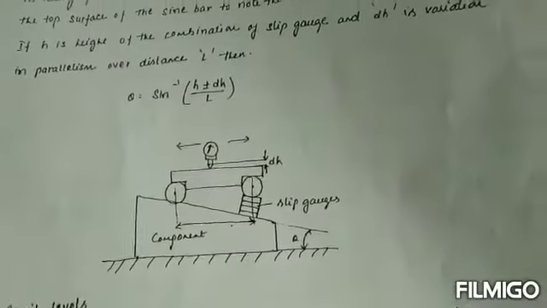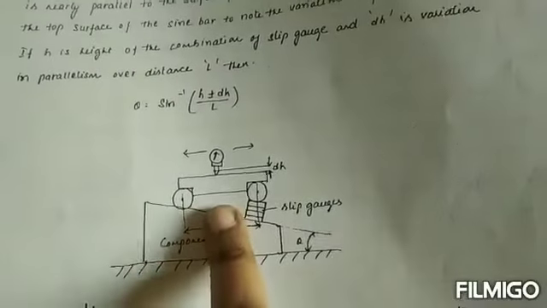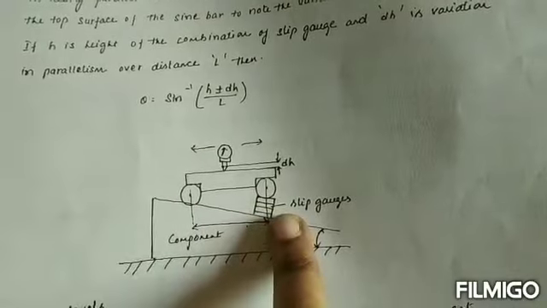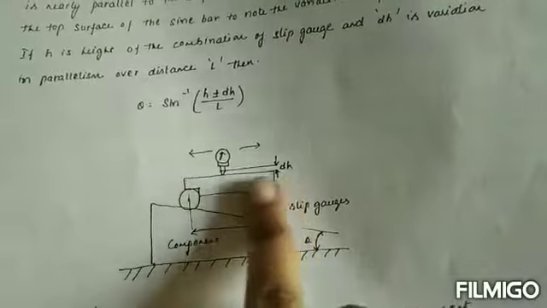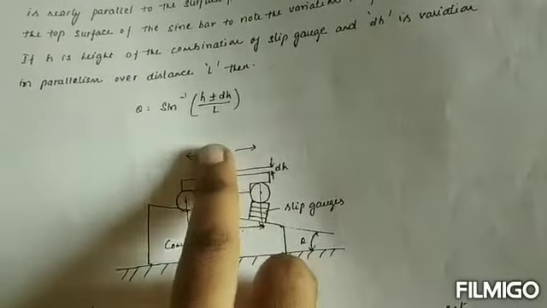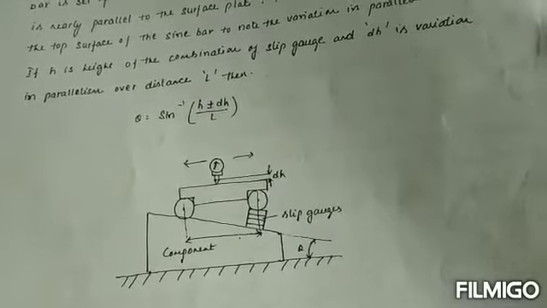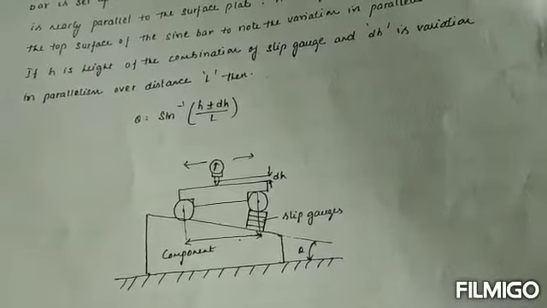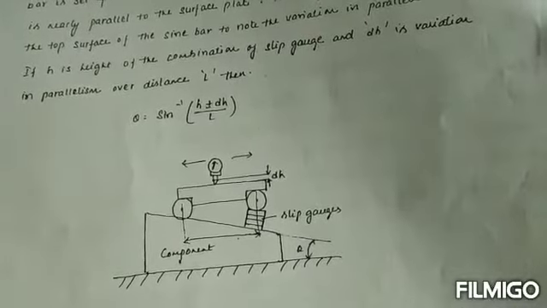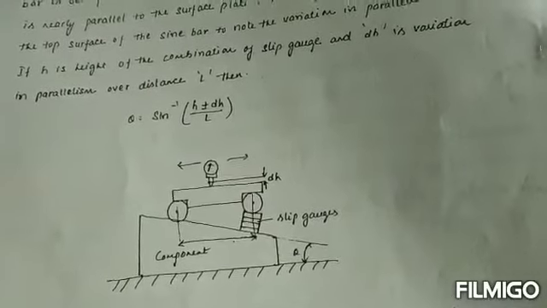If you take the component with the large size, the sine bar will be implemented like this with the help of the slip gauges. Okay, and the dial indicators will be moved while the materials are held on the surface. Then if h is the height of the combination of slip gauge and dh is the variation in parallelism over distance L, then theta is equal to sin inverse of h plus or minus dh by L. Okay, this is the slip gauges.